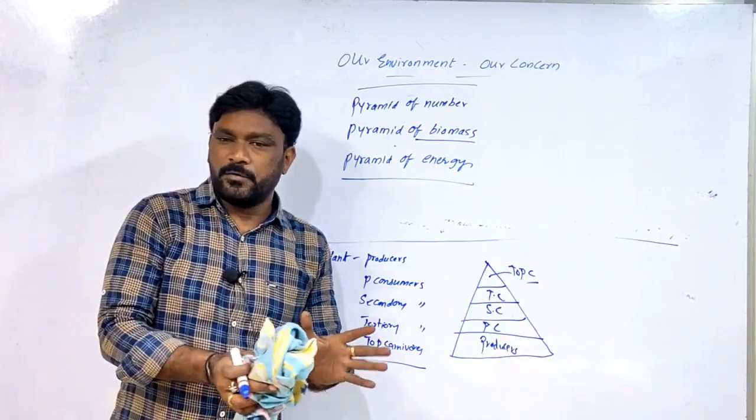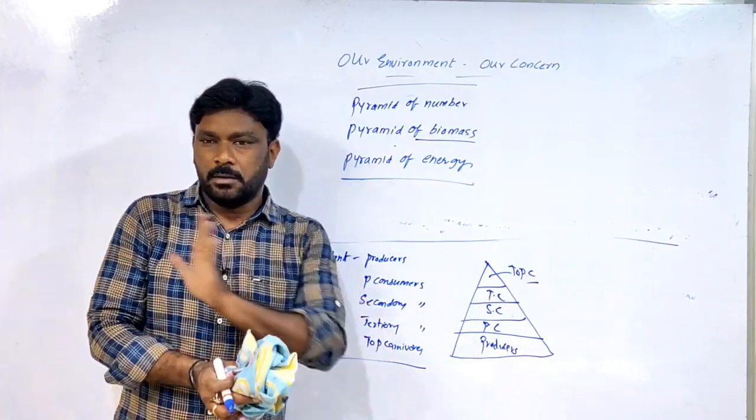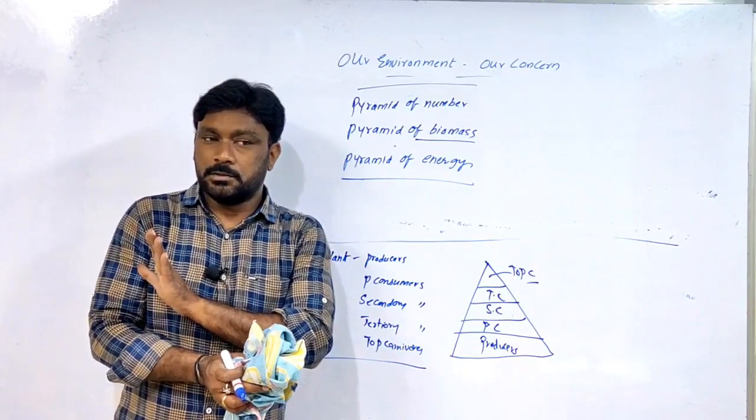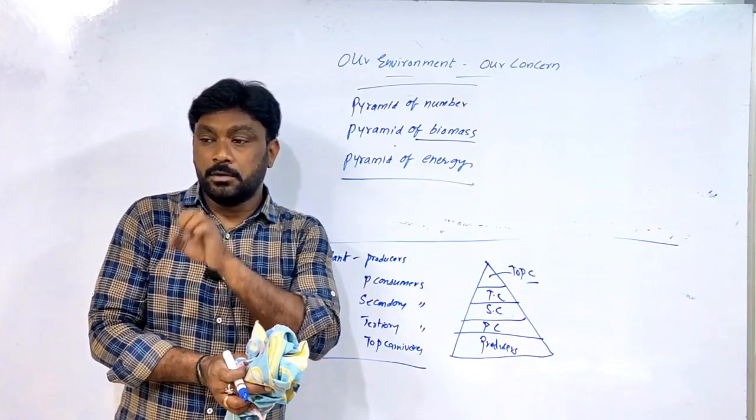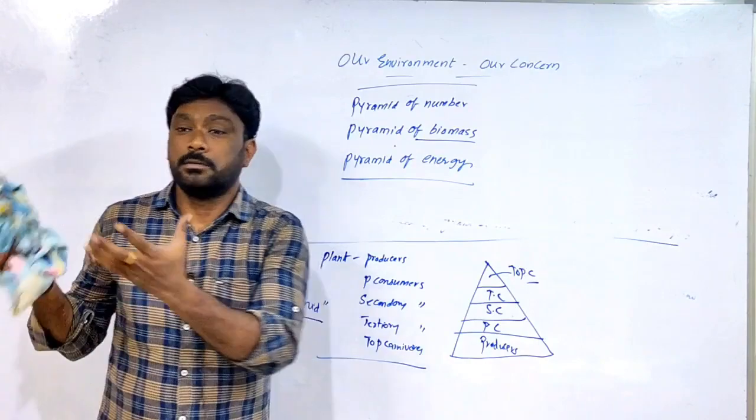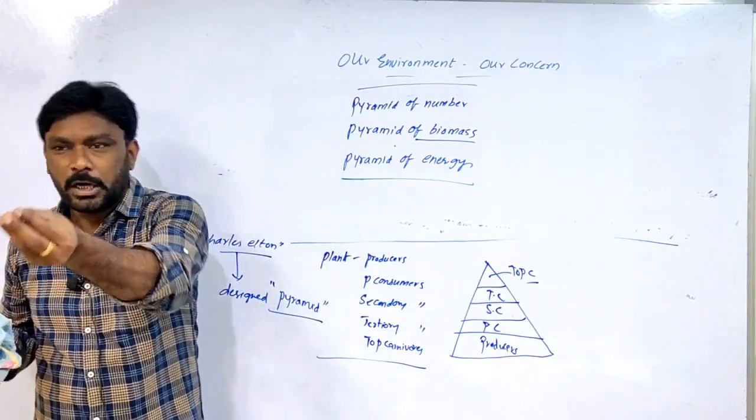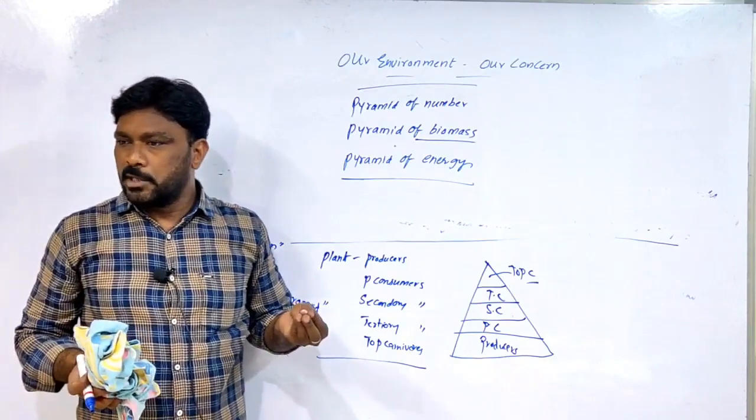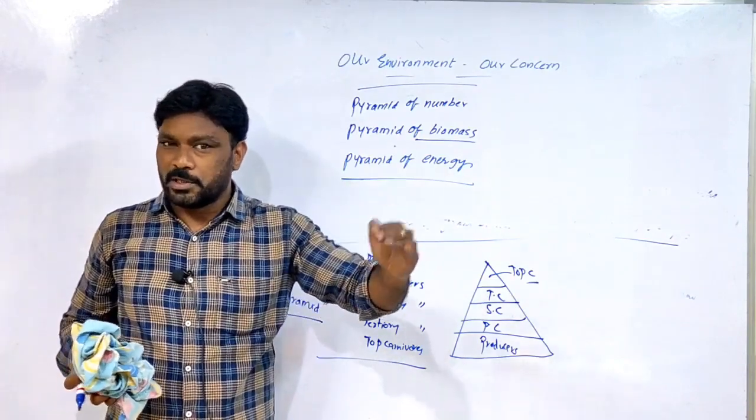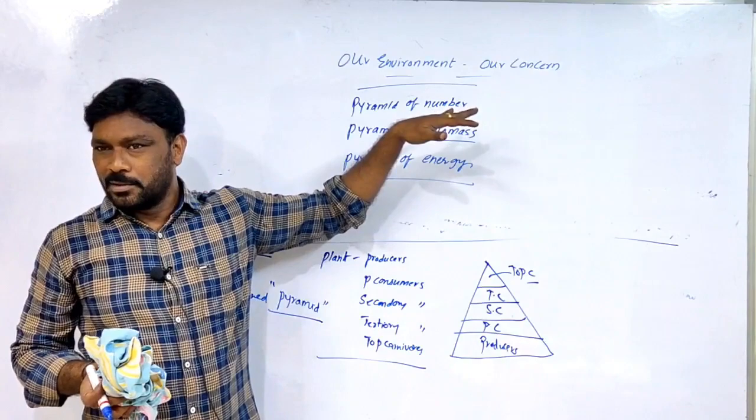First they will prefer non-veg. First non-veg will be completed. Those who are strong, they will get 2 kilos, 3 kilos also. Those who are weak, they will get half kilo, quarter kilo also. Means here the least energy is got by the top carnivore.